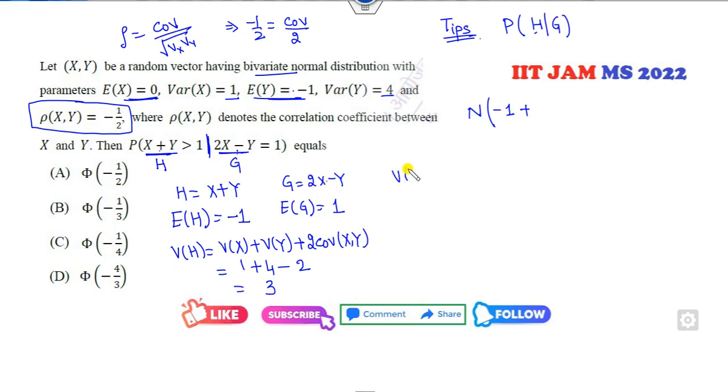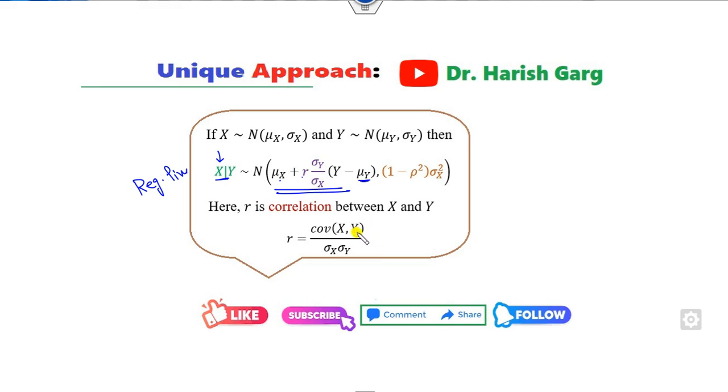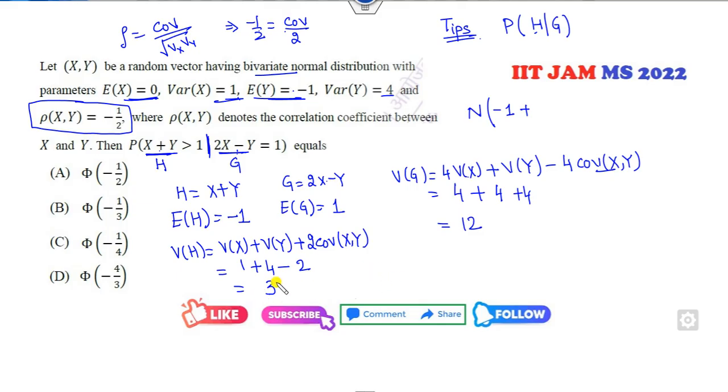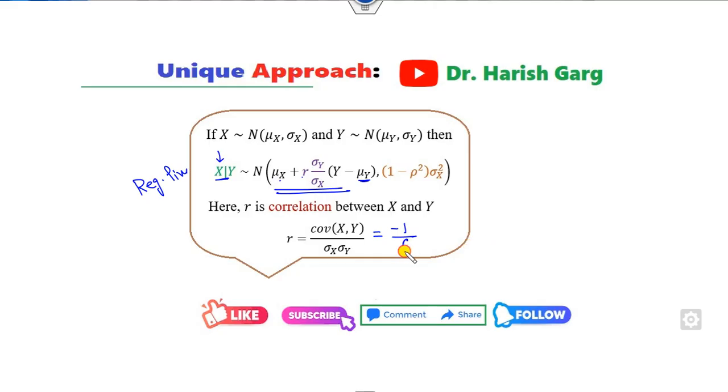Can you find the variance of g? It's 4 times variance of x, plus variance of y, minus 4 times covariance of x comma y. So variance of x is 1, variance of y is 4, covariance is minus 1, so it's plus 4, it is 12. Fine. Now I can substitute here. Covariance is minus 1, sigma x into sigma y, that is root 3, root 12, that's root 36. So this number is 6.